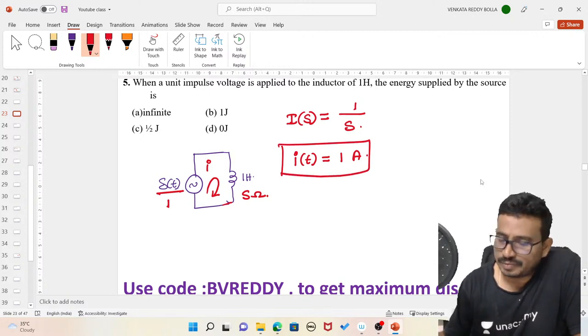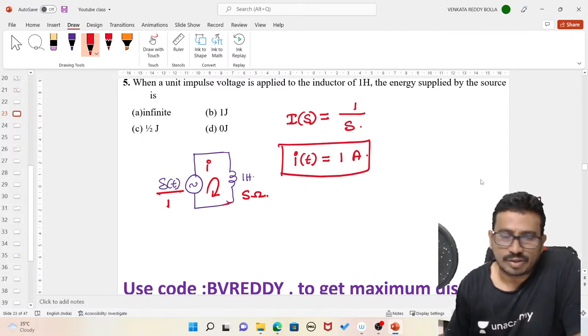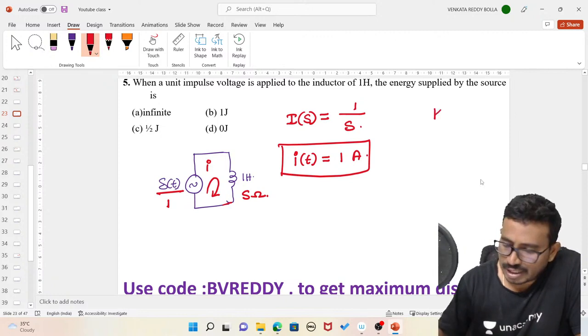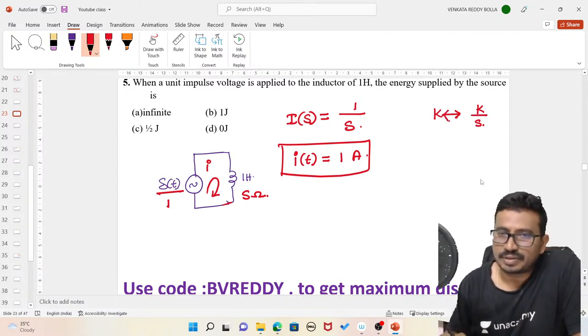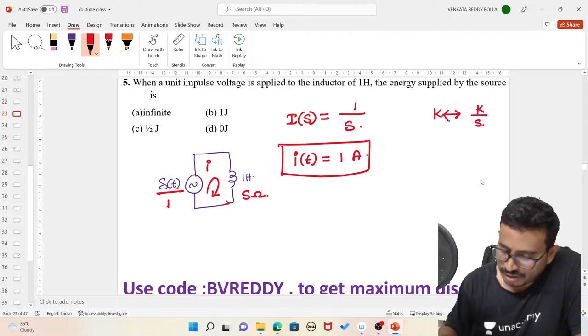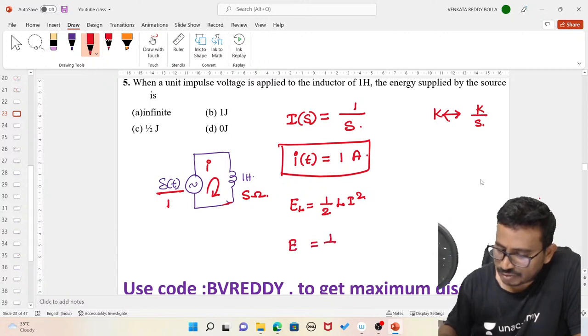Now tell me, u of t is 1, a constant. What is the Laplace transform of k? It is equal to k by s. Inverse Laplace of k by s is equal to the constant k. I know the current. What is the energy across the inductor? It is given as half L i square. So the energy is 1 by 2 times L, which is 1, into i equal to 1, so that means 1 by 2 joule.